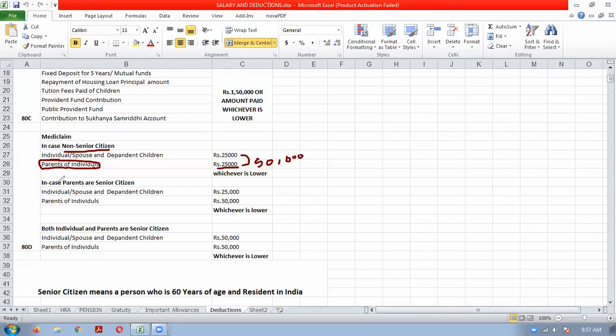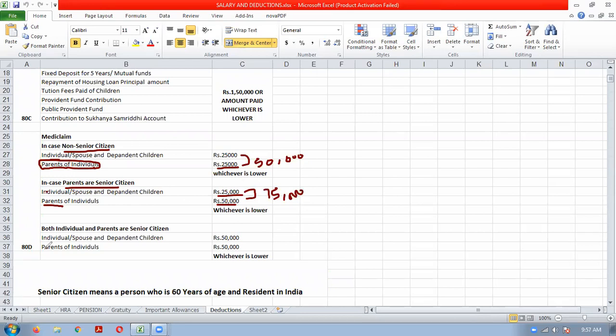Second case, the individual is a non-senior citizen, but parents are senior citizens. In that case, the individual, his spouse and dependent children will get 25,000 deduction, and for the premium paid for parents, he will get 50,000 deduction. So this is another case, that is he will get 75,000 deduction in this case.